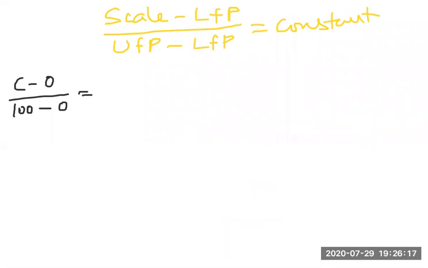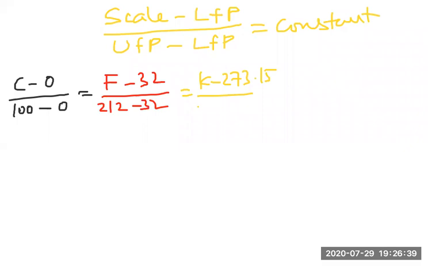And next, beta, we'll take the Fahrenheit scale. So F minus 32 by 212 minus 32 we wrote. Next one is the Kelvin scale: K minus 273.15 by 373.15 minus 273.15.